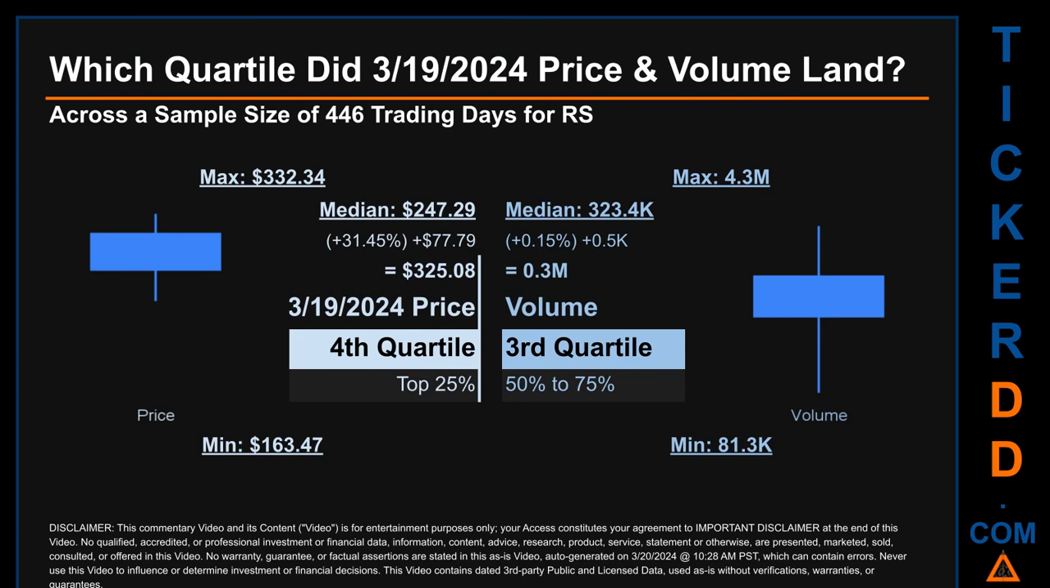Descriptively, RS has a median price of $247.29. Therefore, March 19, 2024 price was higher from that middle marker by 31.45%. The day's volume of 0.3 million was more than the median by 0.15%.